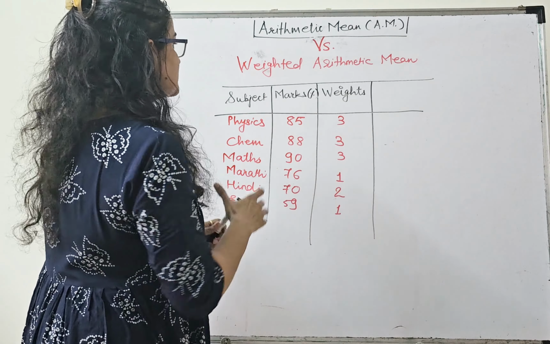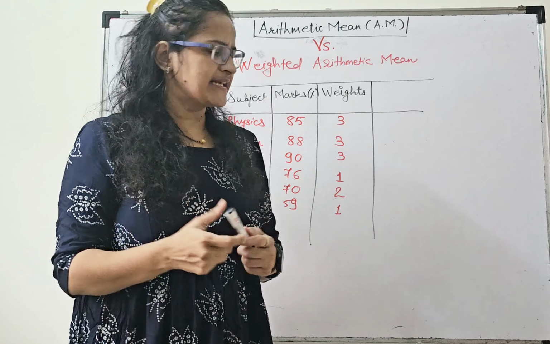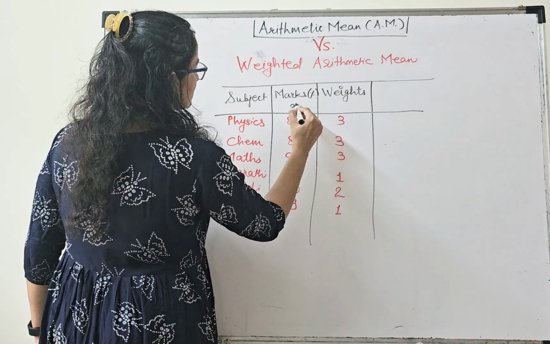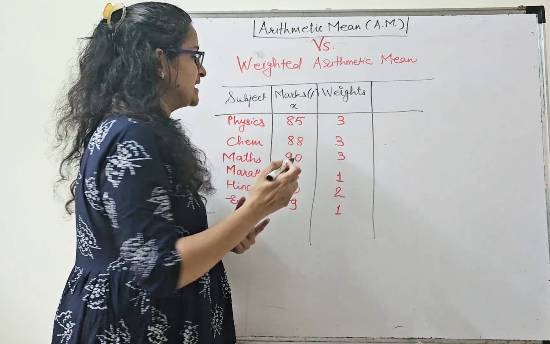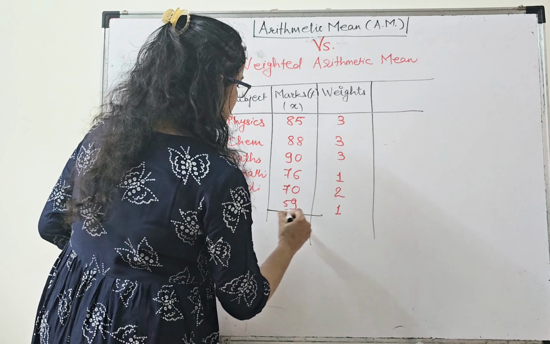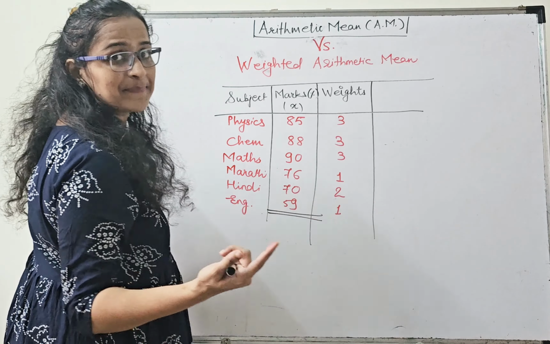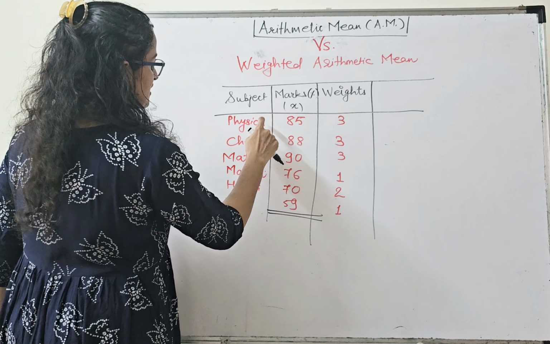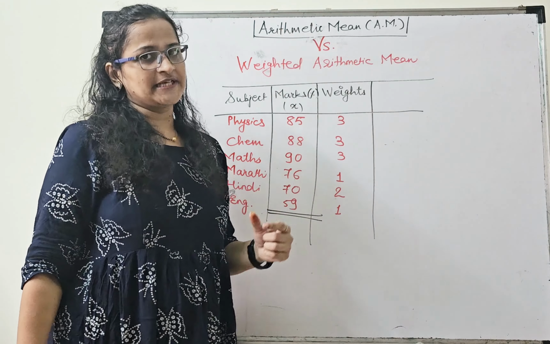Okay, so for this question, if you try to find out the arithmetic mean, it's quite easy. And these marks are nothing but what? You can say it is x, correct? There is no question of f or frequency in this case. So what's the total of this x? Whatever is the total of these marks divided by capital N. Capital N means number of observations. How many are there? 6 observations are there, and that will give you the arithmetic mean, correct?